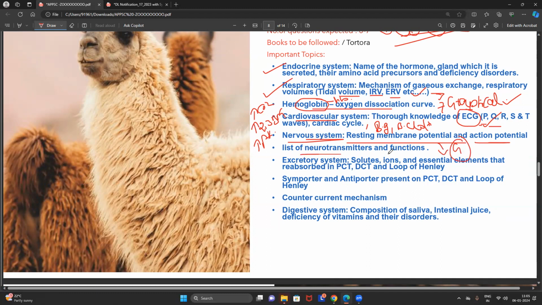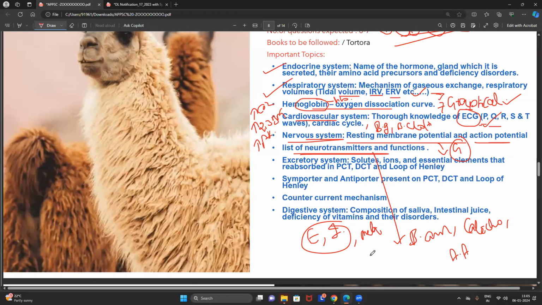Another important topic is the list of neurotransmitters and their function. Which neurotransmitters come under the biogenic amines? Which neurotransmitters are catecholamines, which are amino acid derivatives, which act as both excitatory and inhibitory, which use metabotropic receptors, and which use ionotropic receptors? These kinds of questions we can expect in the matching.